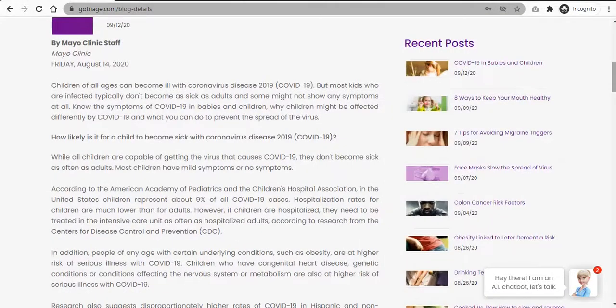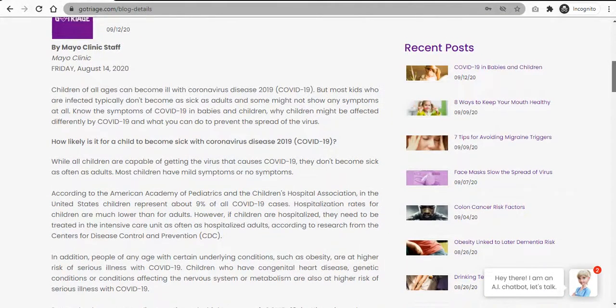Some of the recent posts are also present on the right side of the website, and you can have a look at any of the blogs by clicking on it.